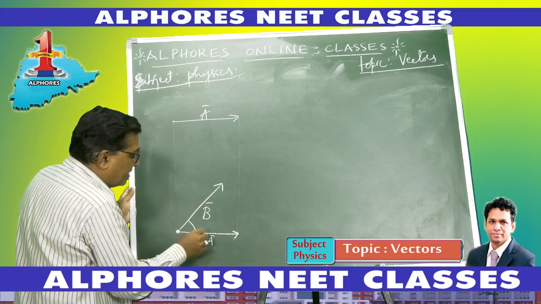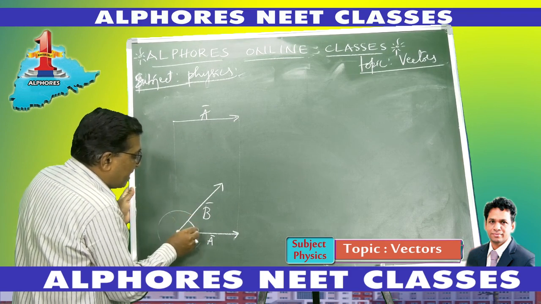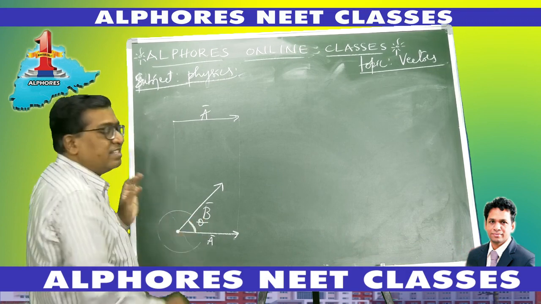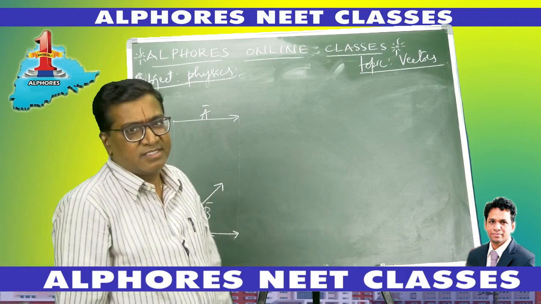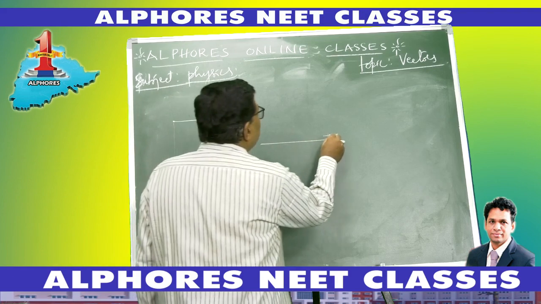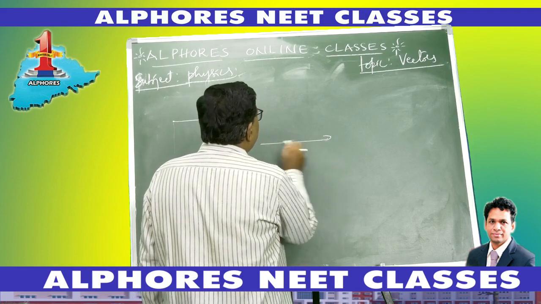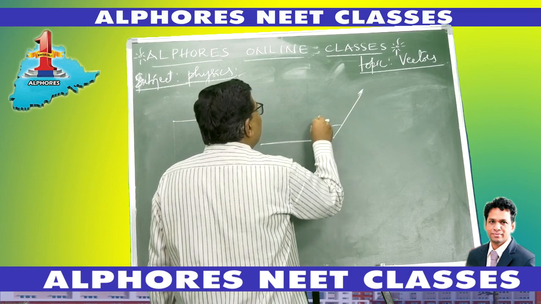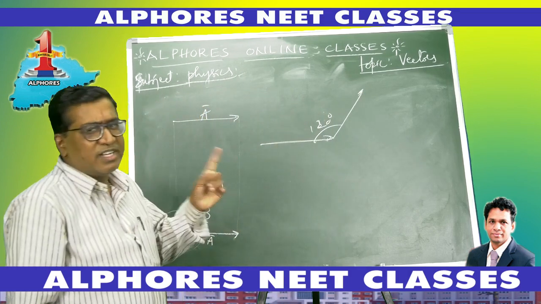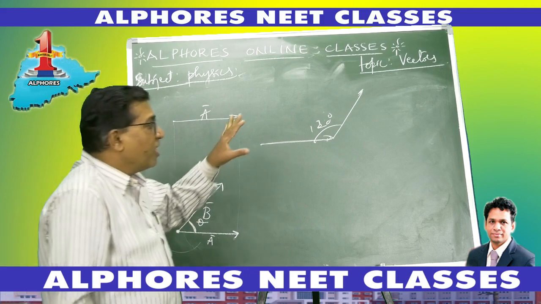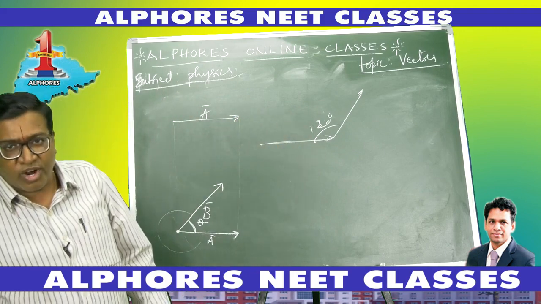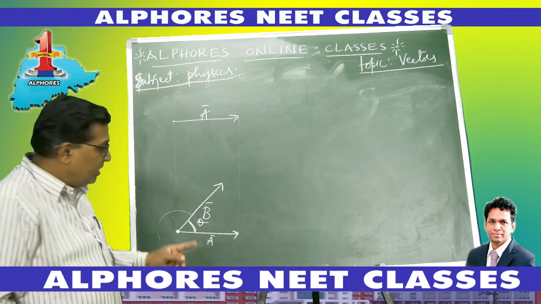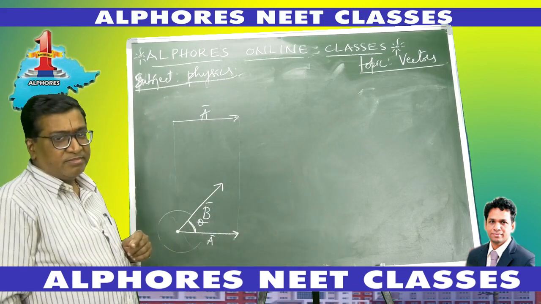Now there exist two angles, one bigger and the other smaller. The smaller angle between these two is termed the angle between the vectors. For example, suppose he gives you one vector and another vector, and says this is 120 degrees. No, 120 degrees is not the angle between the vectors. To find the angle between the vectors, you have to arrange the vectors such that their initial points coincide.